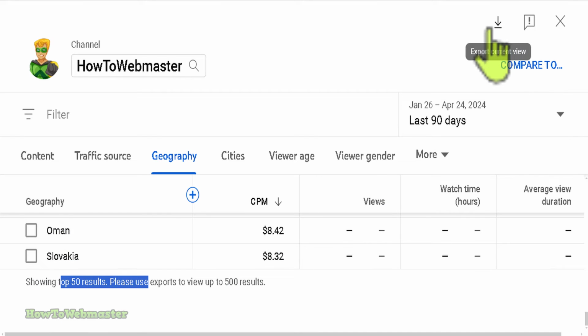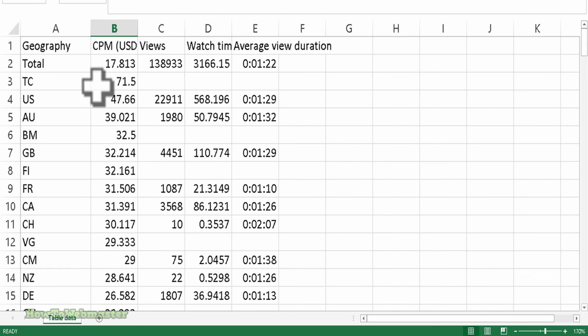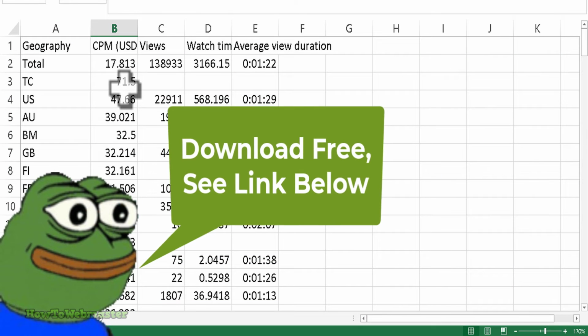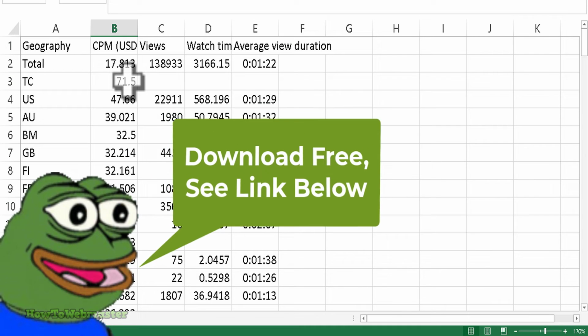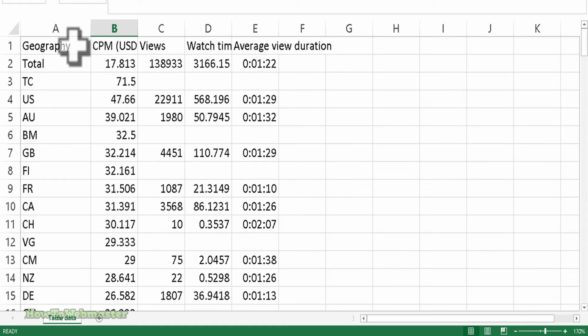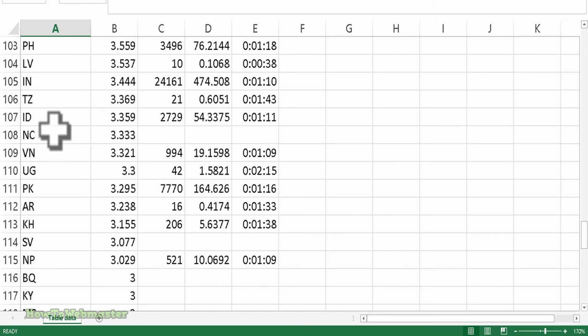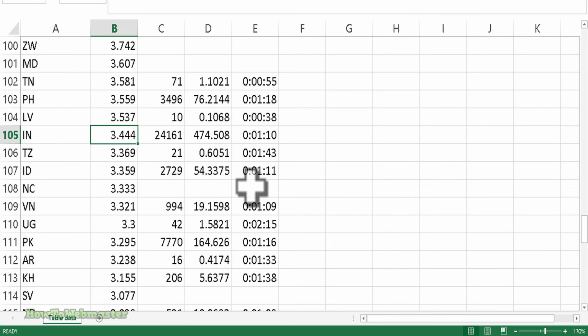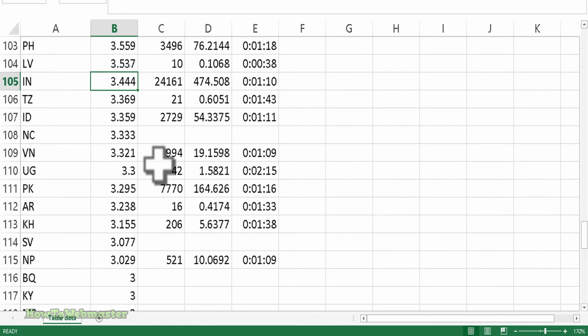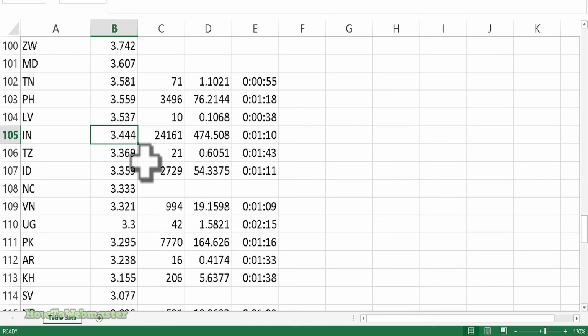You have to download an Excel file to see the rest of the countries, and I have downloaded it right here, and I'll leave the link below for you to download my entire Excel file so you can see all of the other countries and how much they're paying in CPM rates. So again, US at the top, and let's look for India all the way near the bottom, paying $3.44, and other Southeastern Asian countries right here, all at the lower end with $3 CPM rates.